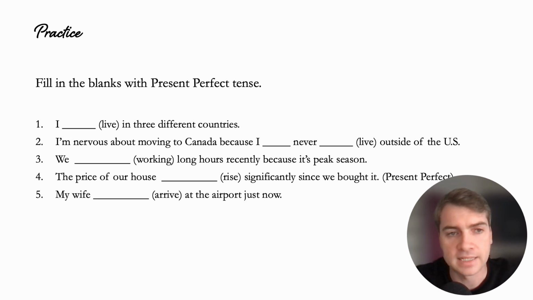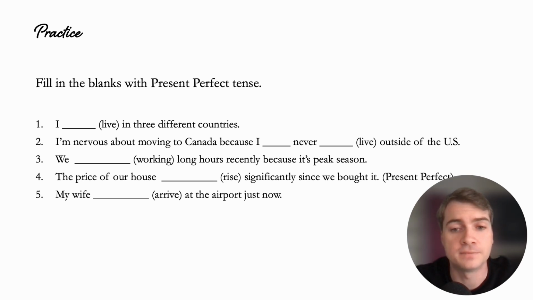Number 4, the price of our house blank significantly since we bought it. And the last one, my wife blank at the airport just now. Okay, go ahead and pause the video and answer all of these questions on your own. Then come back and unpause the video and I'll give you the answers. So pause it now.